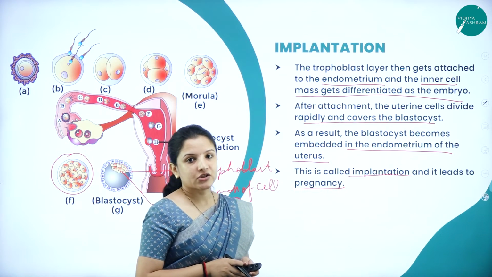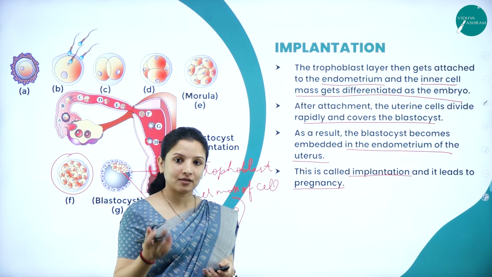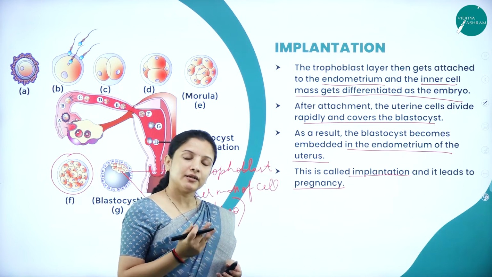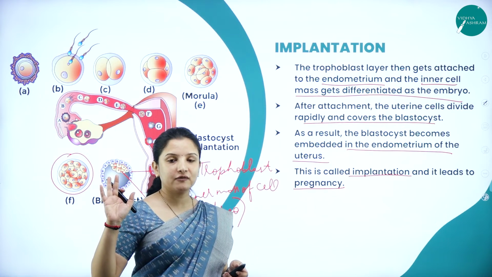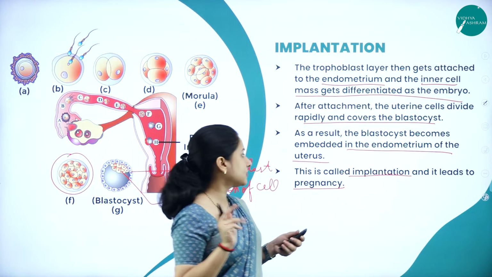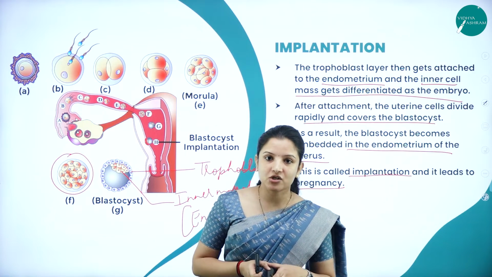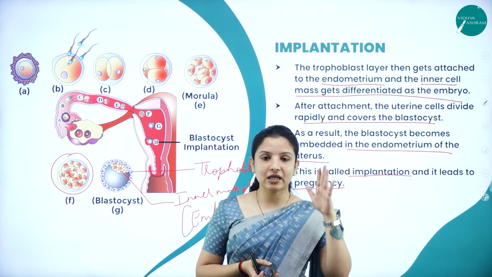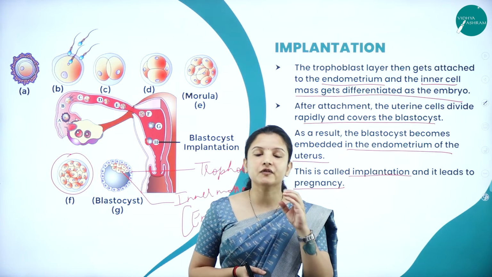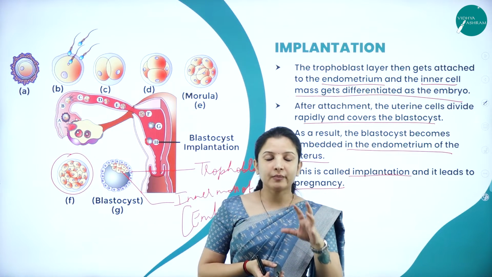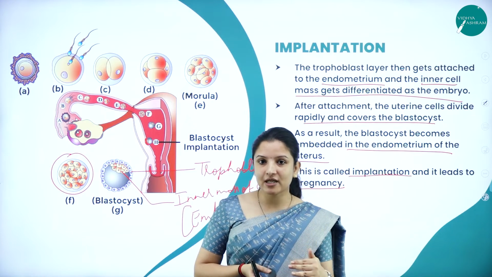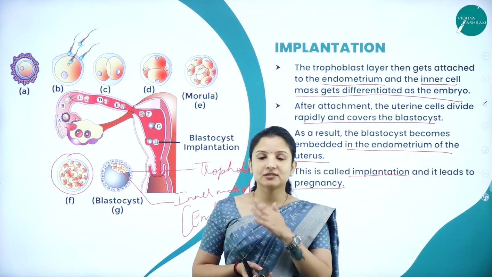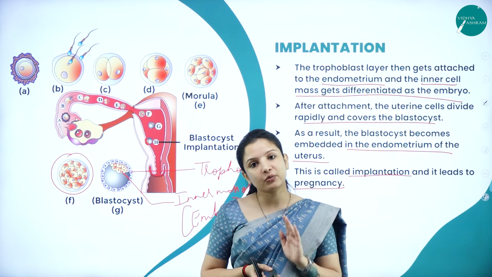This is what actually occurs from the 14th day if the sperm fertilizes the ovum. If it doesn't, then what happens? The next menstrual cycle will start on the 28th or the 29th day. So this is about implantation. This is how the menstrual cycle will occur, and if on the 14th day fertilization of the ovum and the sperm takes place, then implantation will occur, which will lead to pregnancy. If not, the menstrual cycle will begin on the 28th or the 29th day.